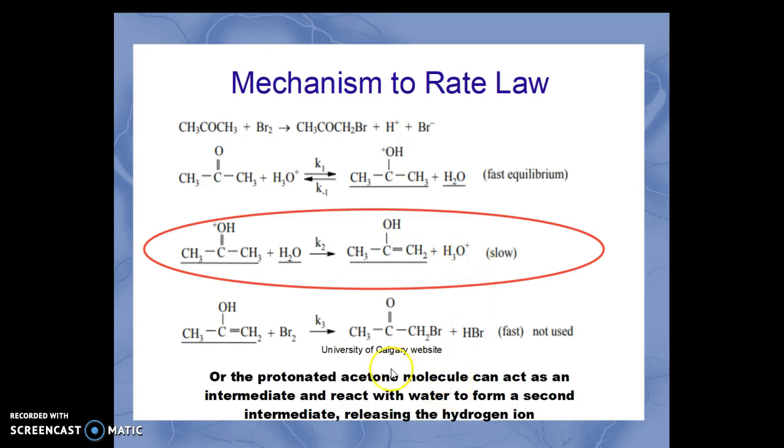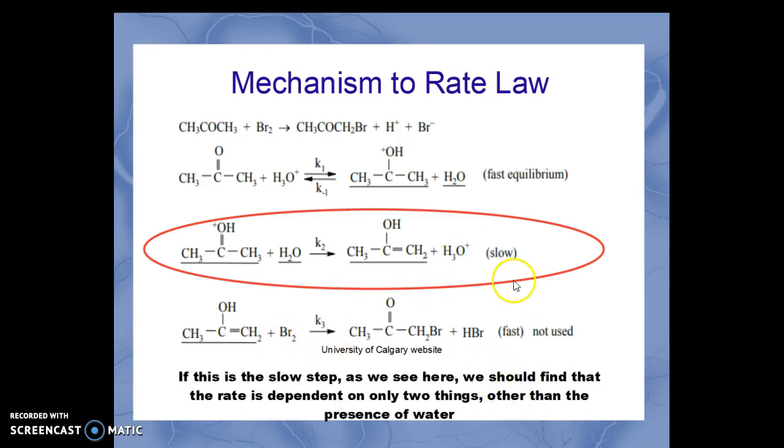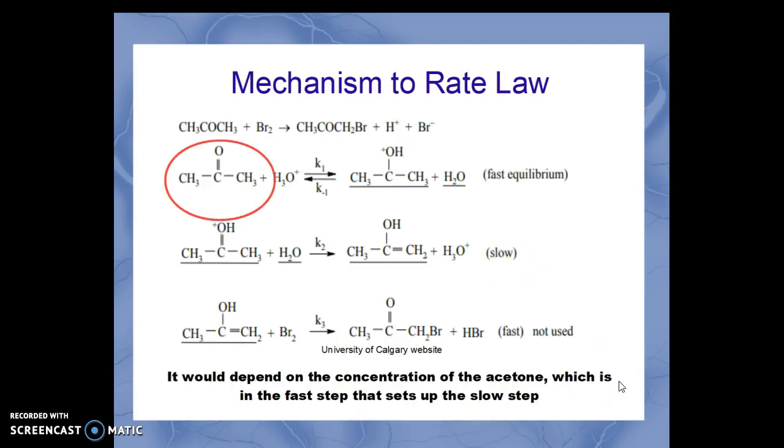Then the final step is a reaction with the bromine, which, as you can tell, is not involved in the slow step and so would not appear in the rate law. If this second step is the slow step, as we see here, we should find that the rate is dependent on only two things other than the presence of water. It would depend on the concentration of the acetone.